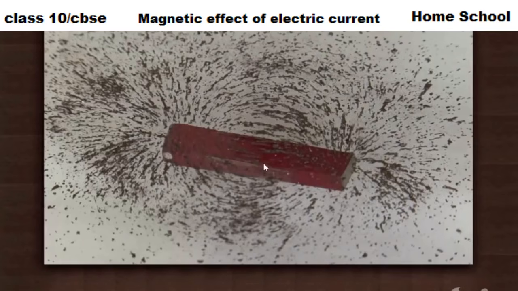So here is more iron. Near the magnet you have more iron. As you go far away, the iron pieces do not have a particular pattern, right? You have to observe this also. Near the poles, south pole or north pole, more iron powder is there. That means in this area, the strength of the magnetic field is very high. So this is the experiment to show the magnetic field around a bar magnet with the help of iron filings.